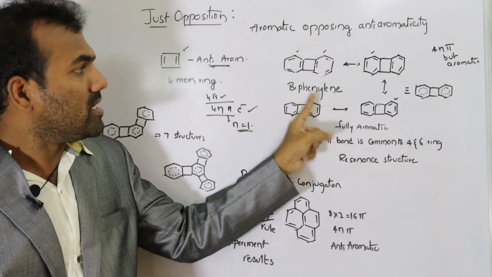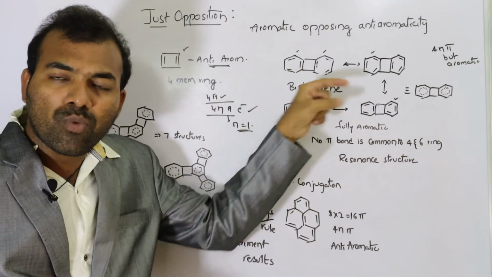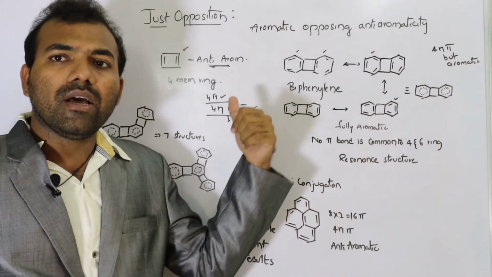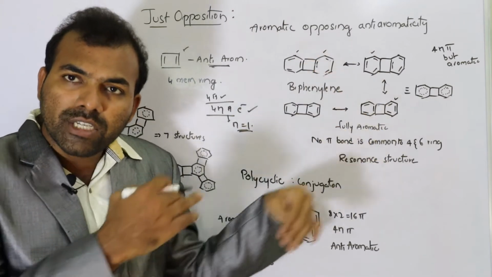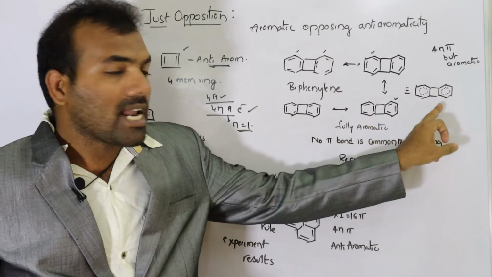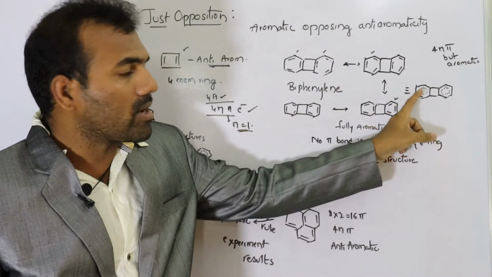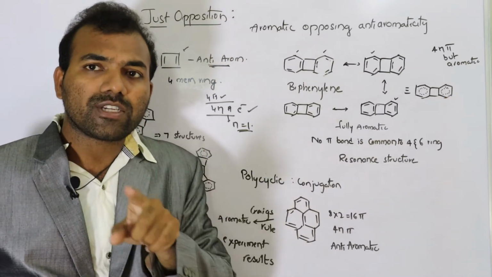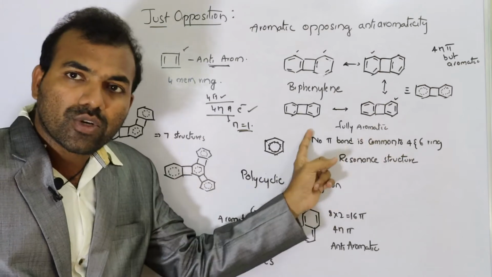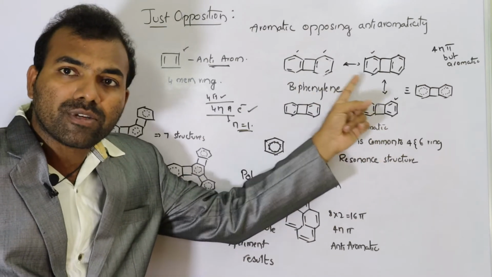If you look at this, there is a resonance, there is a movement of pi electrons. So there is a cloud. The cloud is moving, there is a delocalization of electrons, conjugation of pi electrons. So we can also write this structure like this, where the dotted lines show a delocalization of pi electrons among all the carbon atoms. Due to the resonance structures, there is a huge possibility of conjugation.